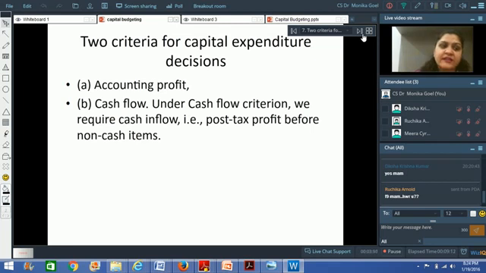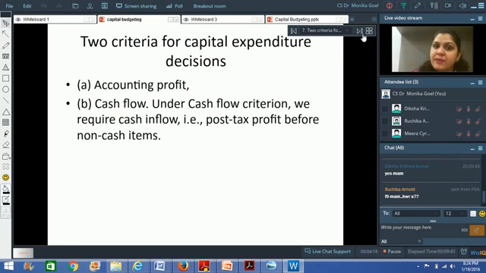Many a time you might have calculated the return on investment, which is earnings from operations divided by the average investment in a particular business. You must have calculated the return on assets, where you look at the earnings from operations divided by the total assets of a business and compare it with some other business, and then you try to find out which business is more profitable. That is a technique that we use in accounting.